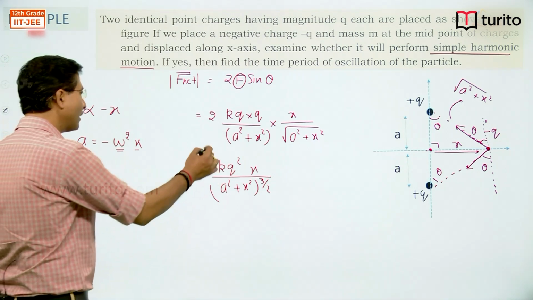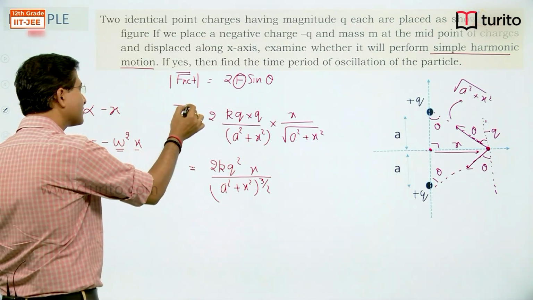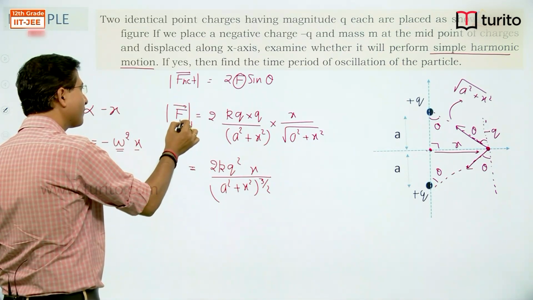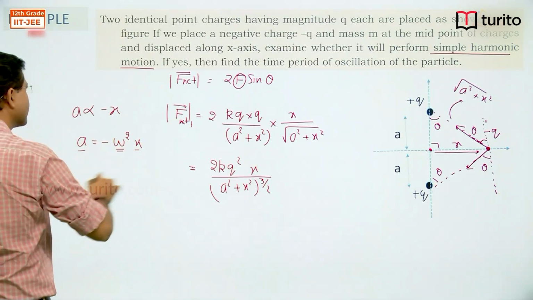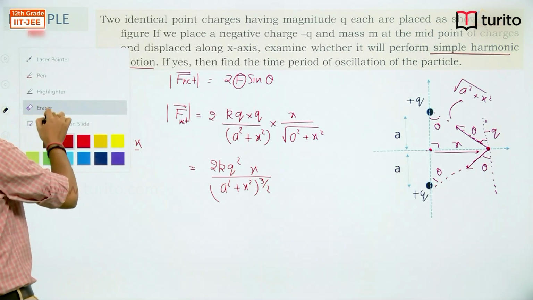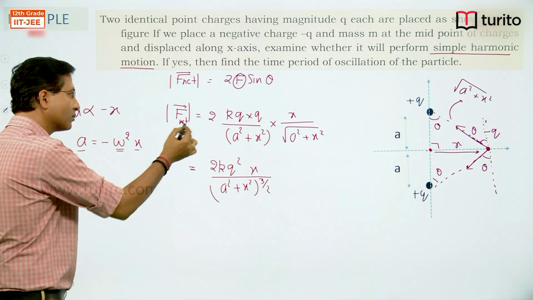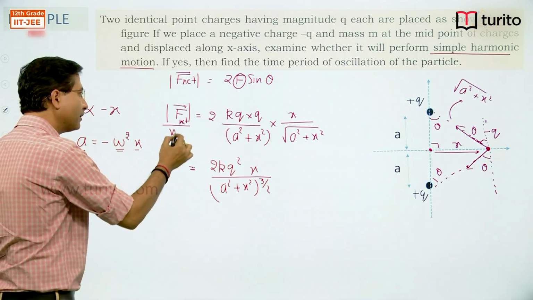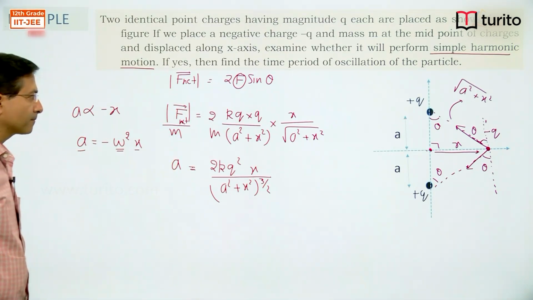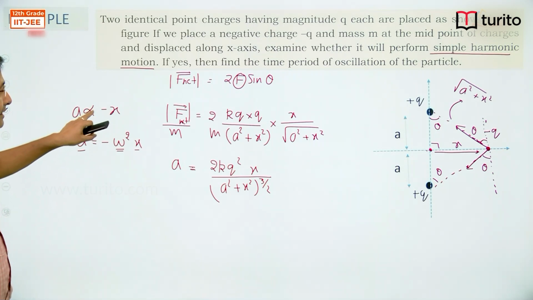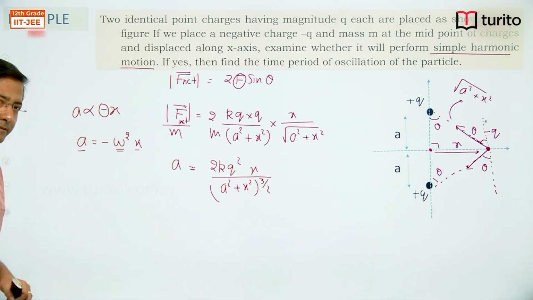Let's observe this one. If I divide this whole force by mass, then I am dividing both sides by mass. So this term gets converted into acceleration, right? Minus sign here indicates that the acceleration is opposite to the displacement, right?